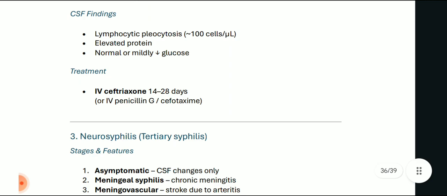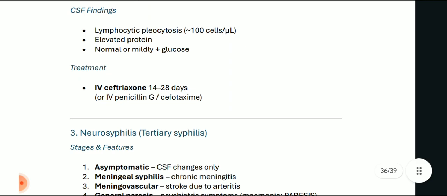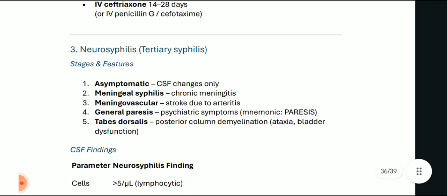About CSF findings, lymphocytic pleocytosis around 100 cells per microliter, elevated proteins, and normal or mildly reduced glucose is there. About treatment, IV ceftriaxone is given for 14 to 28 days, or IV penicillin G or cefotaxime is given.